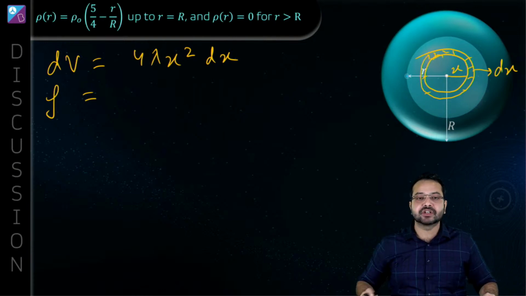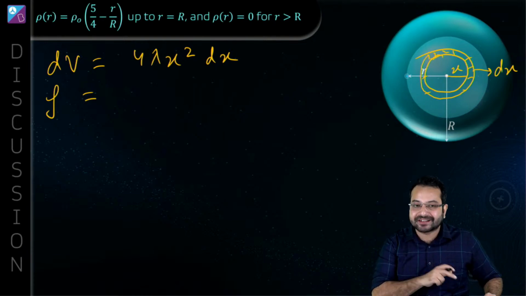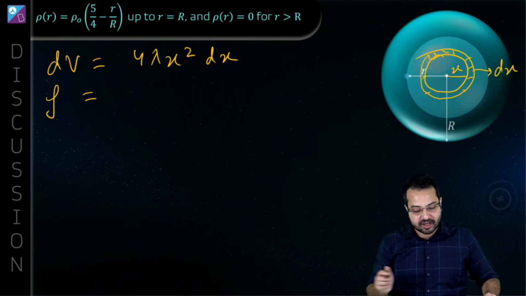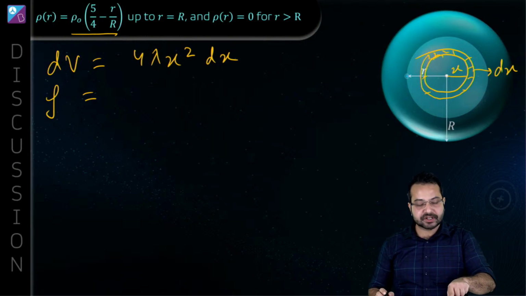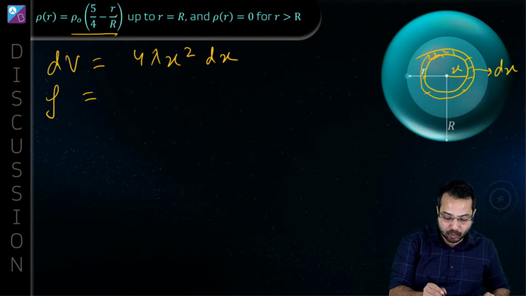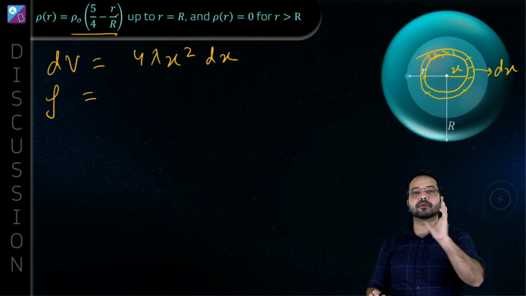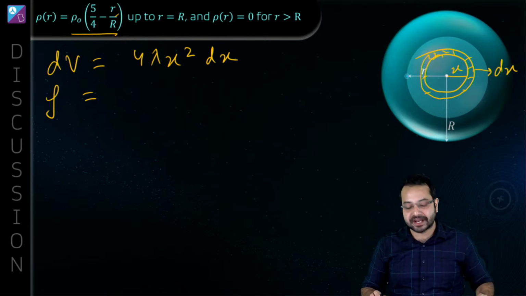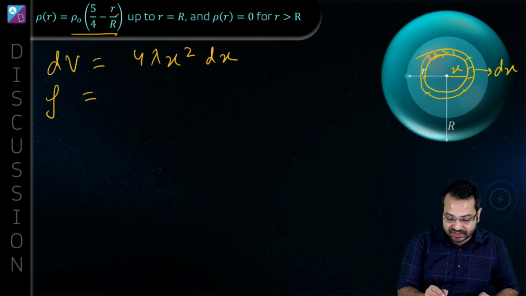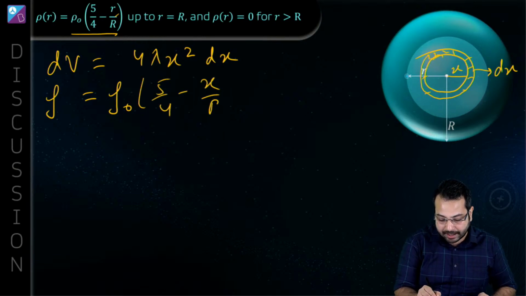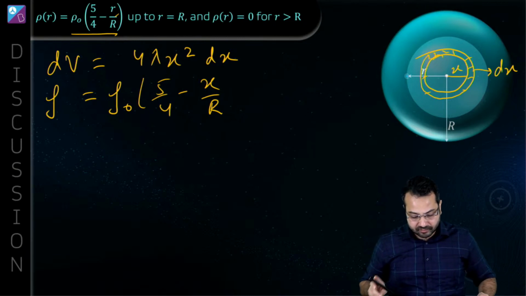Now in this region, what is the charge density? It is at a distance x from the center. And what is the charge density? The charge density is rho naught into 5 by 4 minus small r upon capital R. So what is small r? Small r is the distance from the center. What is the distance from the center here? It is x, which means the charge density here is going to become rho naught into 5 by 4 minus x upon capital R.